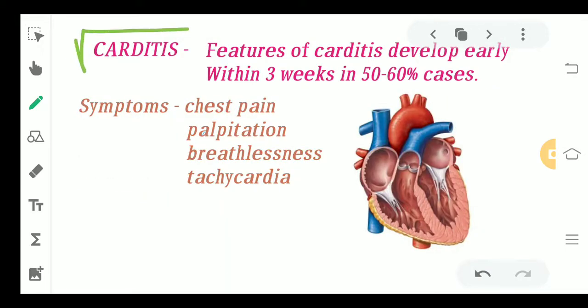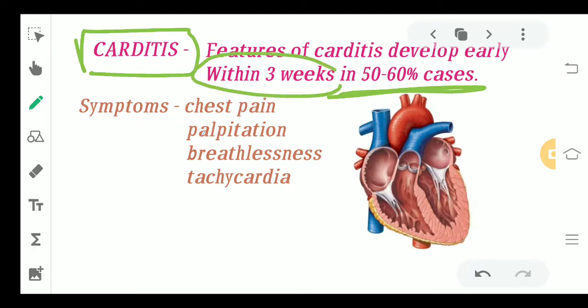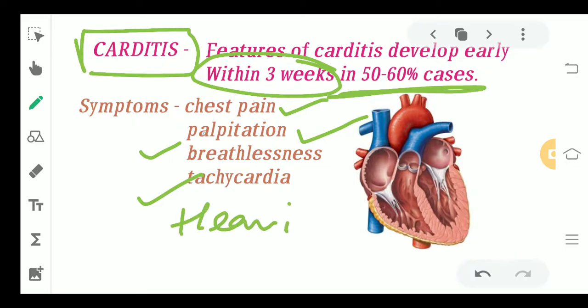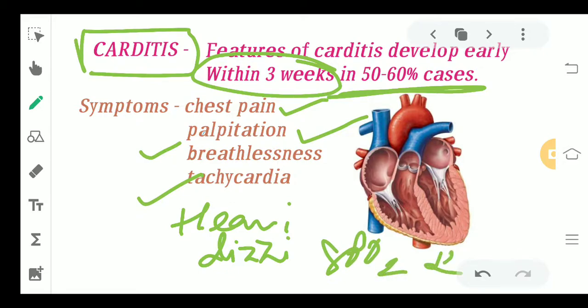Moving to carditis. Carditis is basically a feature that usually develops in 50 to 60% of the cases within 3 weeks of the infection. Now what are the symptoms we are going to see? Chest pain, palpitation, breathlessness, tachycardia. You can also say heaviness on the chest, and there can be dizziness. Excessive painful breathing can be there. Fine. A drop in the SpO2 level can also be seen. The SpO2 level sometimes drops off. So these are some of the features that can be seen in the case of carditis.